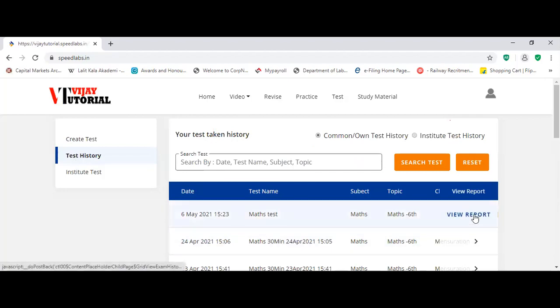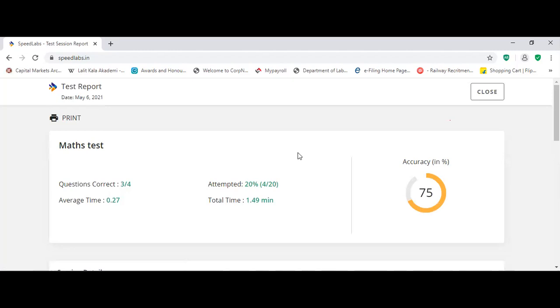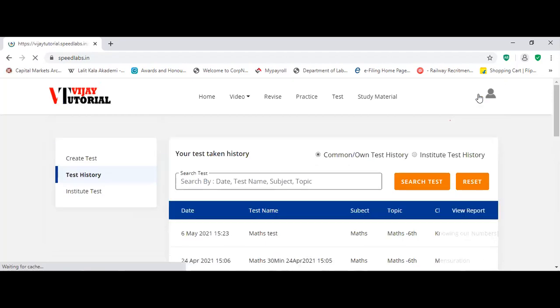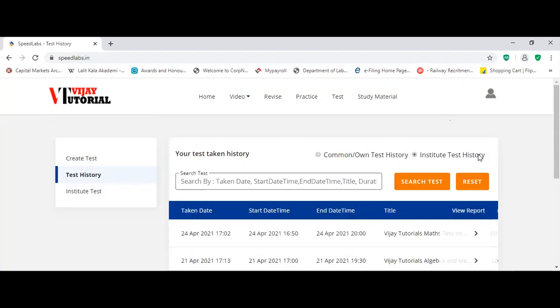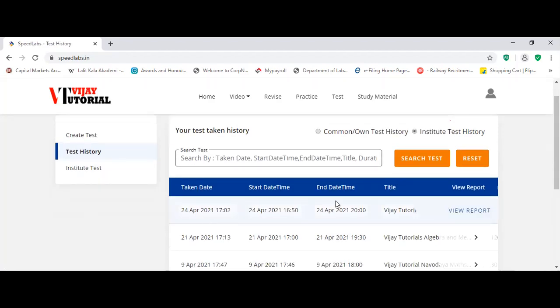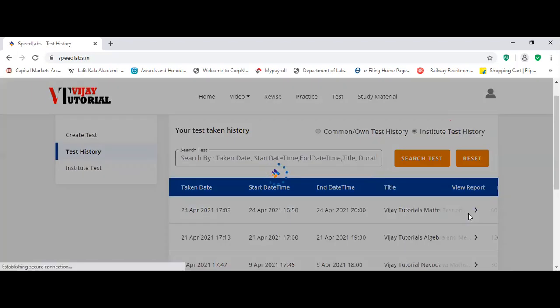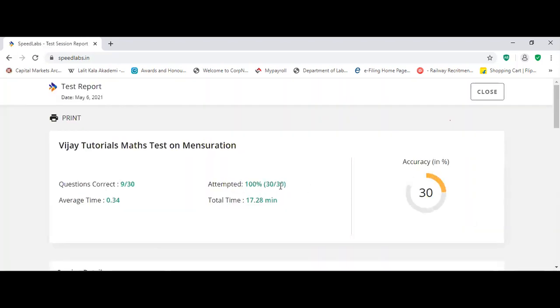Here, just now you saw, now you can see the report. 4 questions you tried, 3 is correct. Yes or no? And if you want to see the history of an institute, you can click here, institute test history. So you can see here on 24th April last you wrote our test. Here you have practiced 30 questions, 9 correct. You have taken a time of 17.28 minutes.